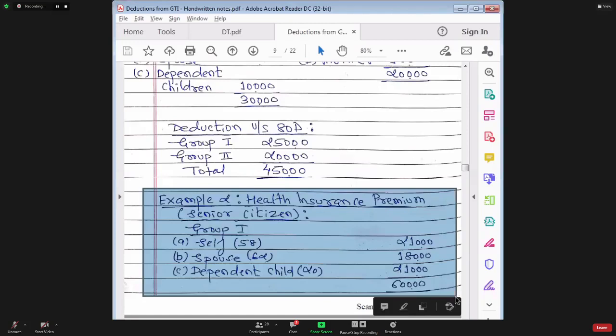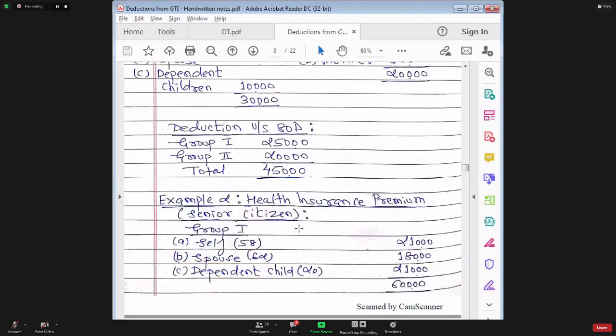Example 2 is only on group 1. Group 1, self age is 58 years, spouse age is 62 years, dependent child age is 20 years. Health insurance premium is paid for self 21,000, for spouse 18,000, for dependent child 21,000. How much deduction will be allowed?